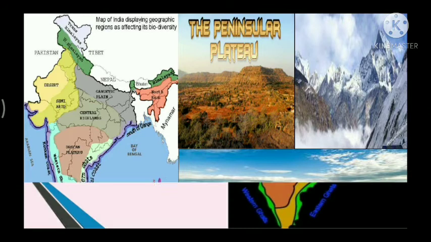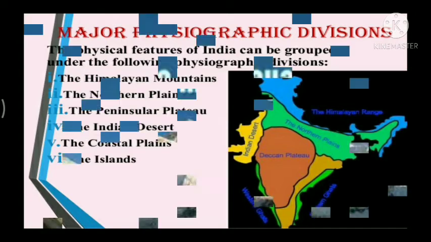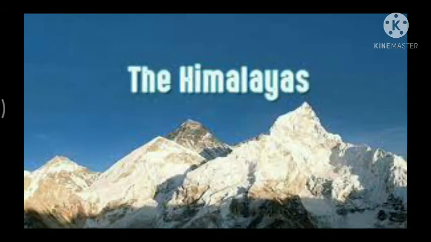Now, if we see the major physiographic divisions, the physical features of India can be grouped under the following physiographic divisions, such as the Himalayan mountains, the northern plains, the peninsular plateau, the Indian desert, the coastal plains, and the islands. Today, we'll start the proceedings with the Himalayas.